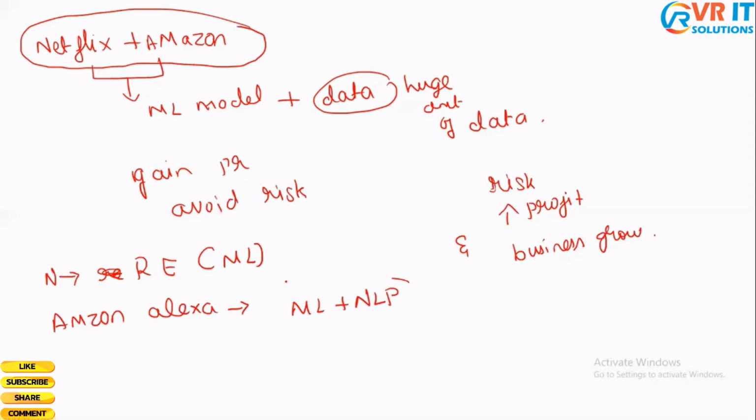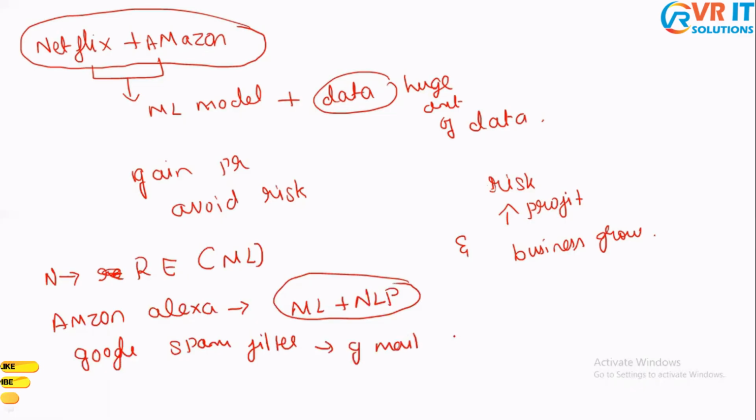When I talk about Google, there is the spam filter. Gmail uses a machine learning algorithm to filter whether a mail is spam or not. So these are some of the organizations that make use of machine learning.